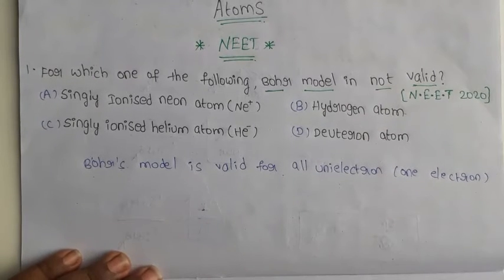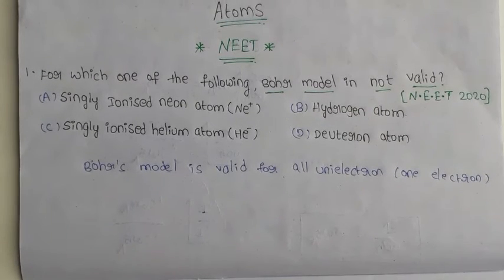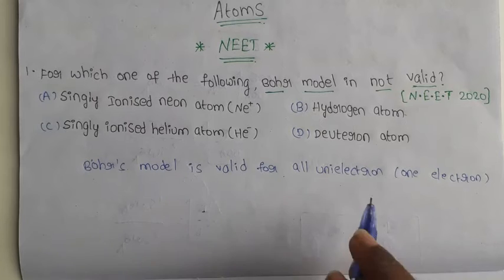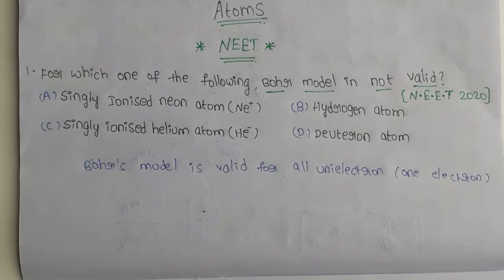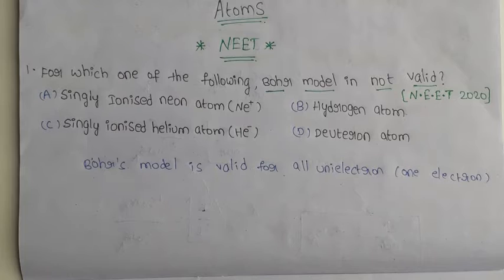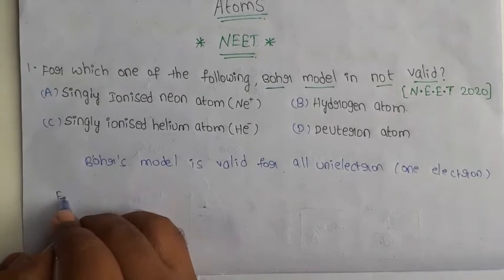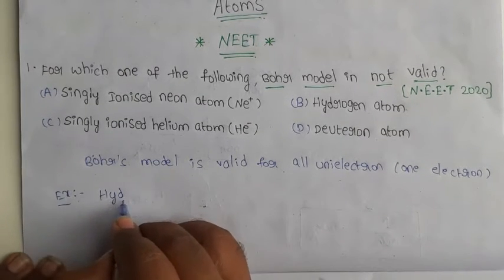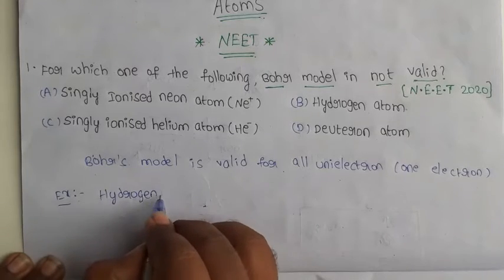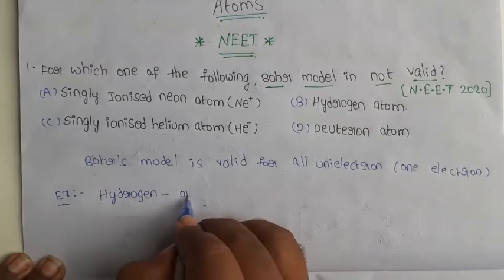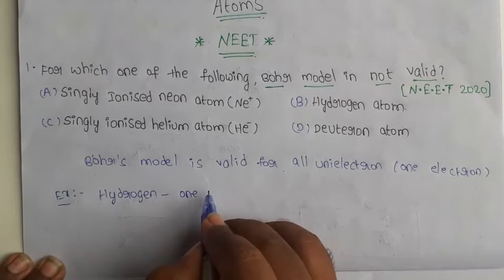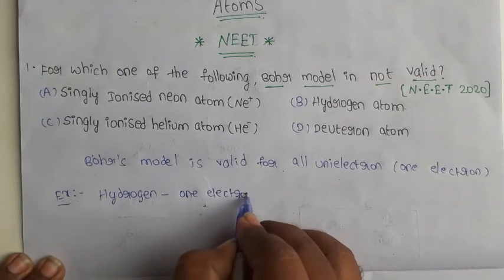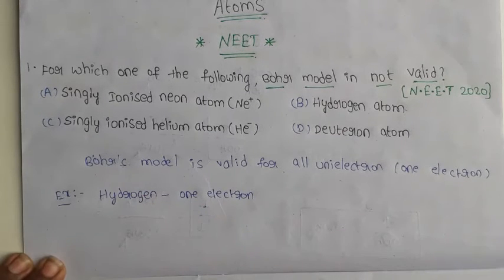Suppose one atom is there, and in that atom only one electron is present, then Bohr's model is applicable. For example, take hydrogen. How many electrons are present? One electron. So this is valid for Bohr's model.